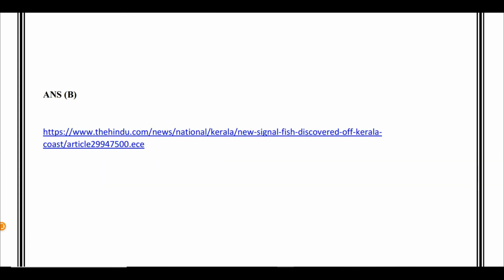And I have also pasted the link from The Hindu, from where I have taken this particular topic. So please go to this link and read a little bit regarding this particular species of signal fish. Okay, it's an important topic for upcoming prelims 2020.